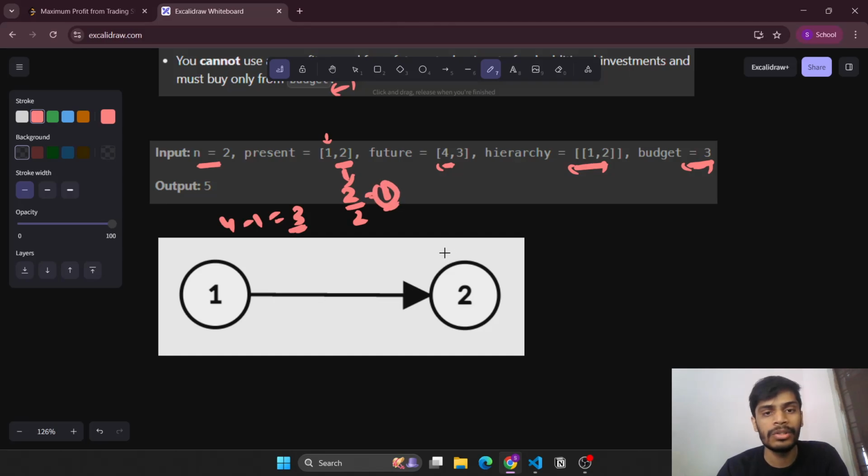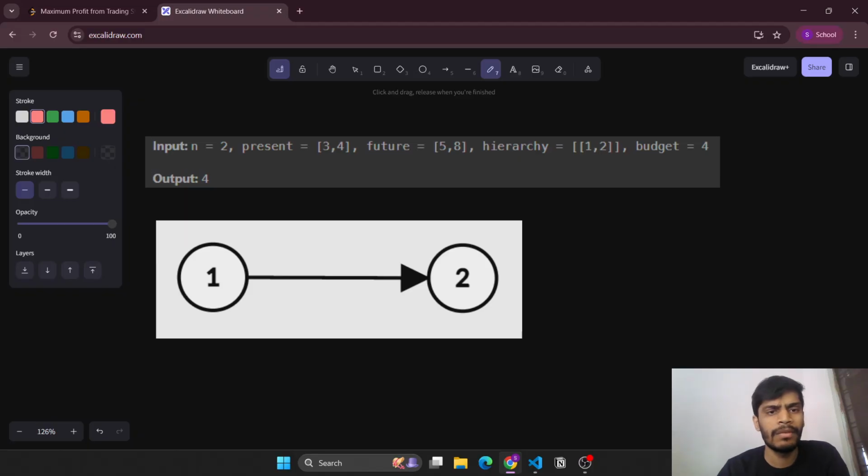Now 2 can buy its own stock at 1, and the overall budget is 3, and we have spent only 1 till now. So we have 2 remaining, and since the price of the stock is 1 only, we can buy it. If we buy it, the profit that we earn is, since it can be sold at 3, 3 minus 1, which is 2. Hence the overall profit is 5, and the budget used is 2 only, which is less than or equal to 3. So in this case both employees can buy their stock with no budget constraints, and the output here is 5.